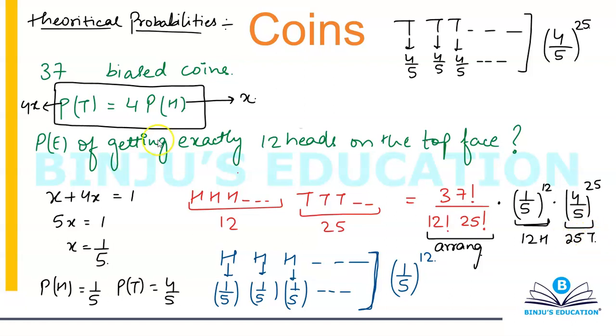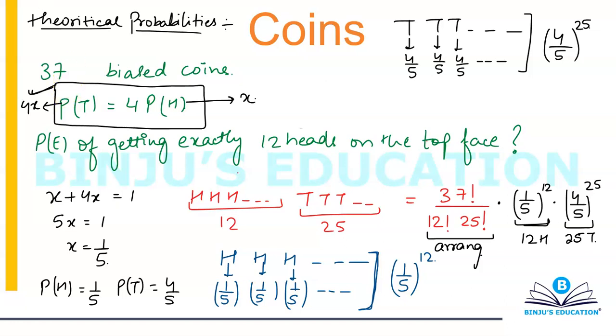So apart from this one thing, that probability of tail is equal to 4 times the probability of head, rest everything is as it is. Nothing has changed. Okay, so this was the basics of coins.